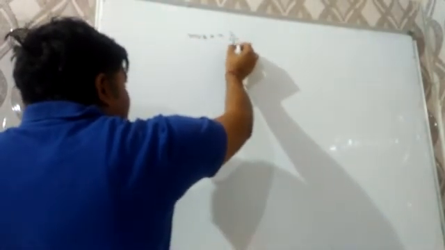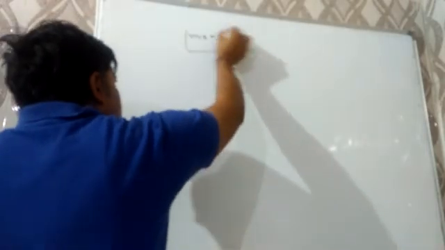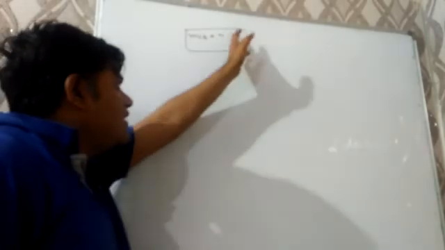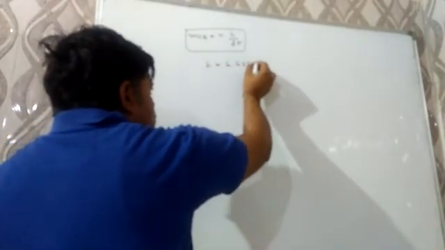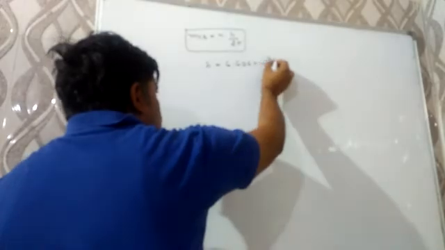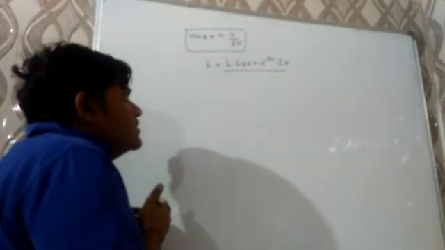Mathematically, mvr = nh/2π, where n is the principal quantum number and h is Planck's constant, whose value is 6.626 × 10⁻³⁴ joule second. It is used in numericals. m is the mass, v is the velocity, and r is the radius of the orbit.